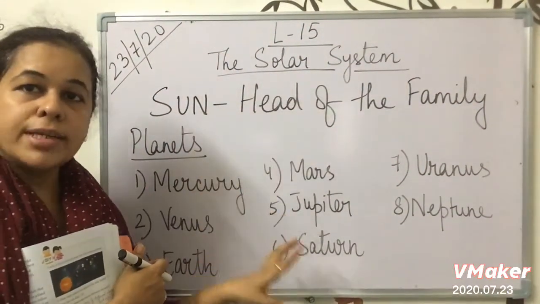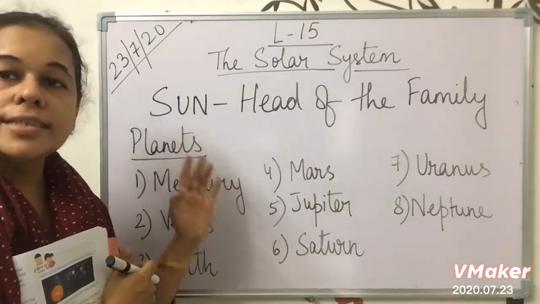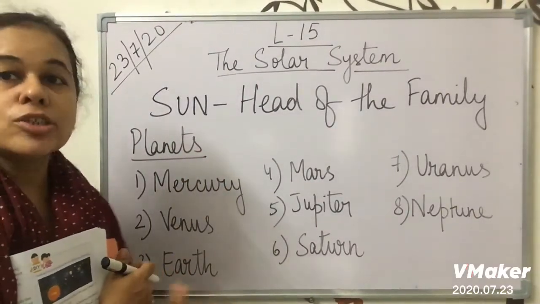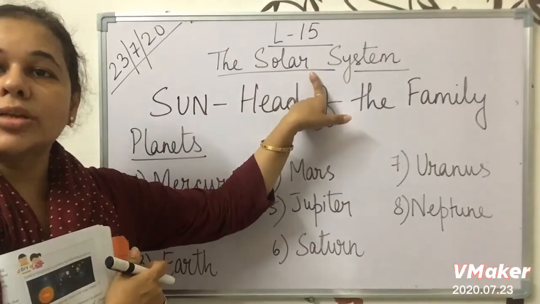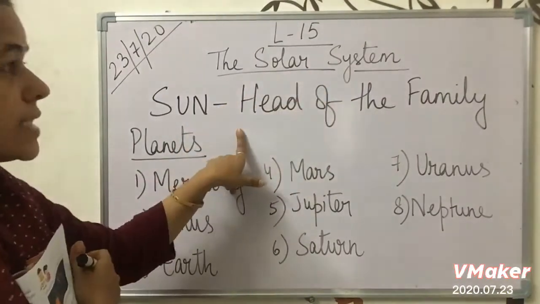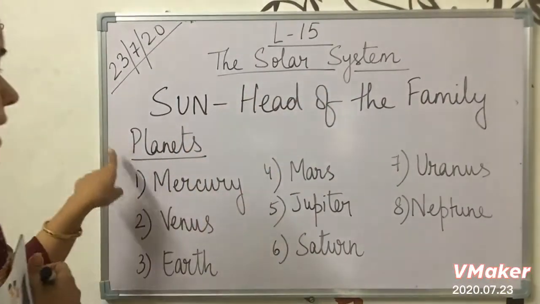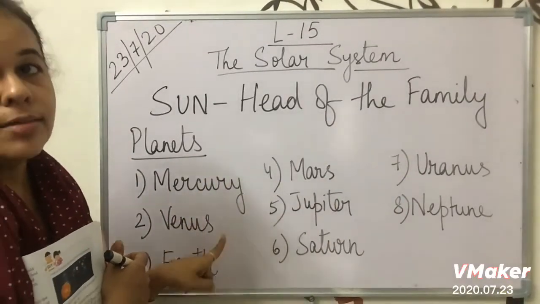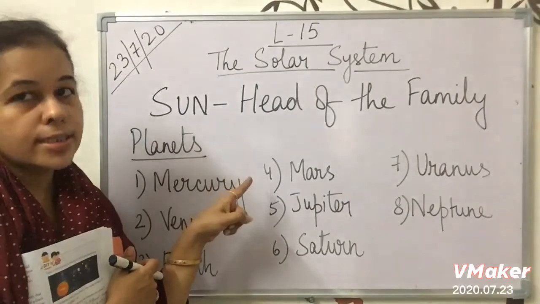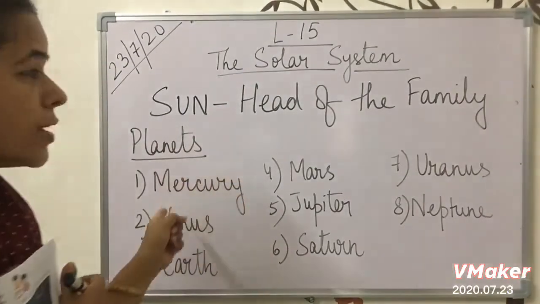As we have a family, we have our family members. In the same way, there in the space also there is a family, and that family is the solar system or the solar family. Okay, Sun is the head of the family, and these 8 planets form the family members of the solar system. Okay, so now what are planets?